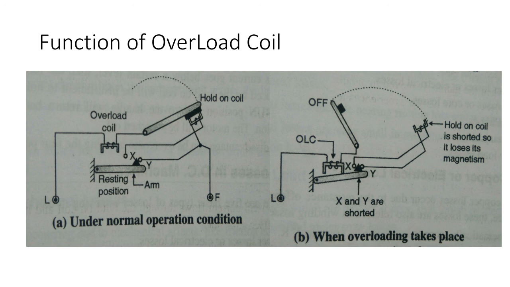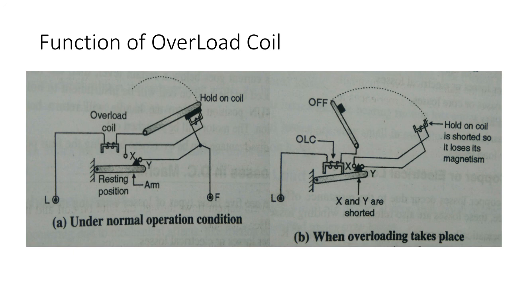There are some drawbacks of 3-point starter. The hold on coil and the field winding are connected in series with each other in 3-point starter. So if we reduce the field current to exercise the flux control, then the current flowing through the hold on coil will also reduce.